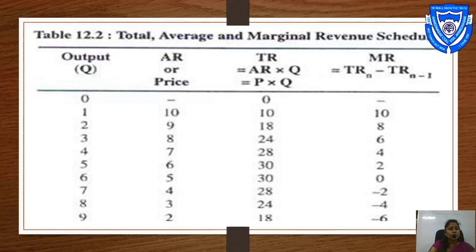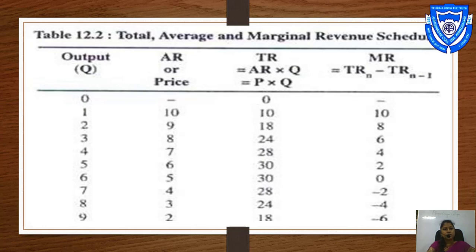Or suppose output of 4 units and the average revenue or price, that is 7. So 4 multiplied by 7 is equal to 28. That is our total revenue. Next is marginal revenue. TRn, n is the additional unit, minus TRn minus 1.